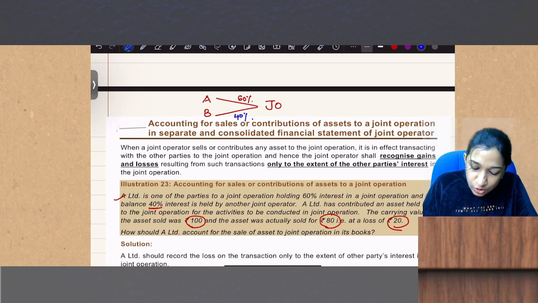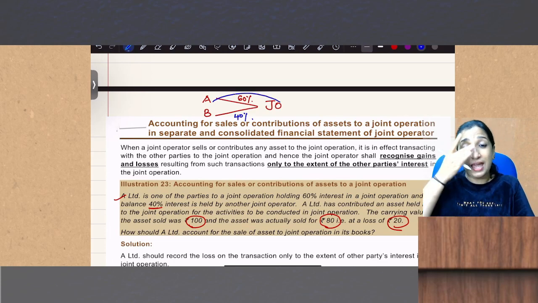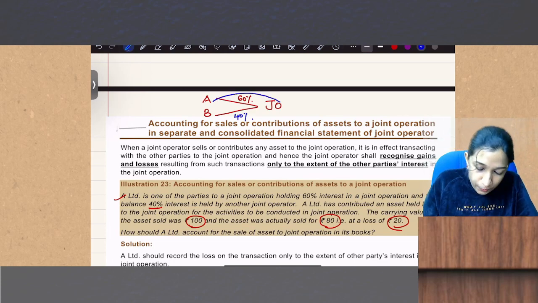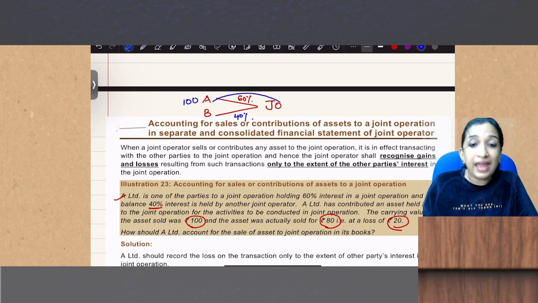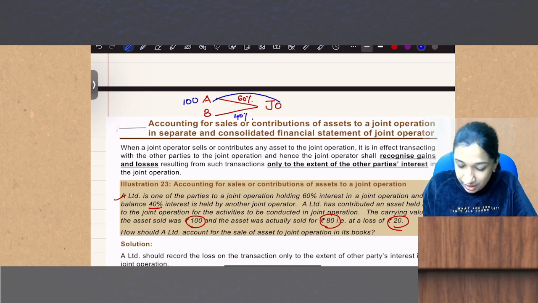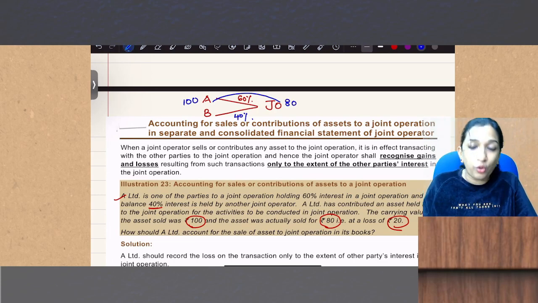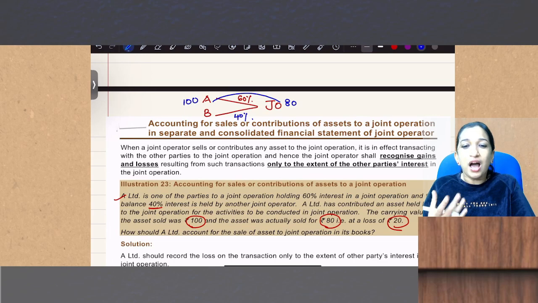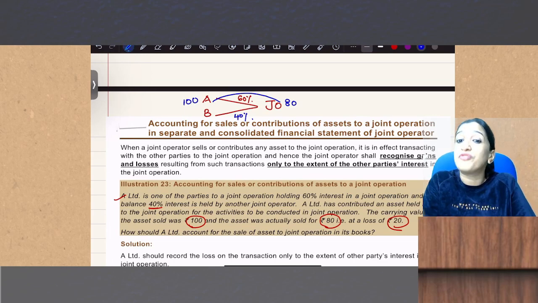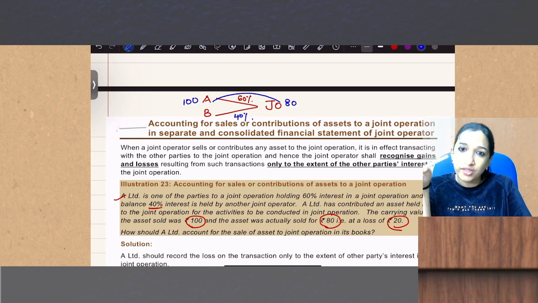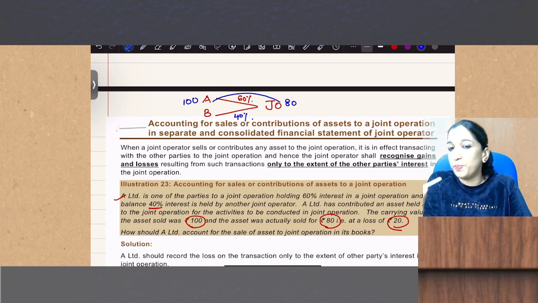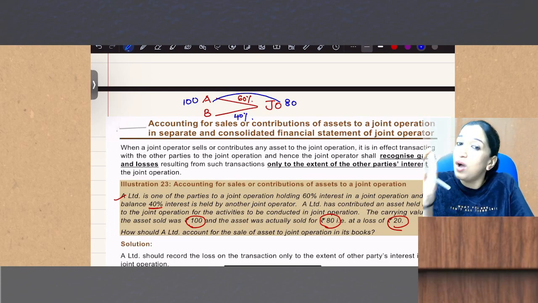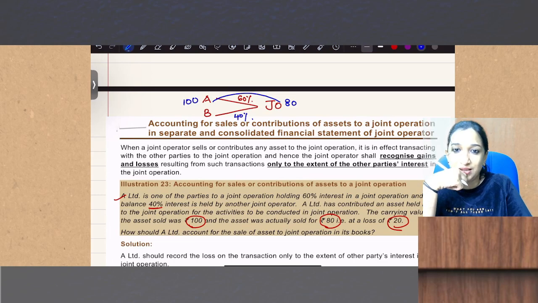Now A has sold an asset to JO. In the books of A, the asset was appearing at 100 and was sold to JO at rupees 80. So how should this be accounted in the books of A? A transferred, sold, or contributed an asset worth 100 rupees at rupees 80 to JO. How should A account for this?